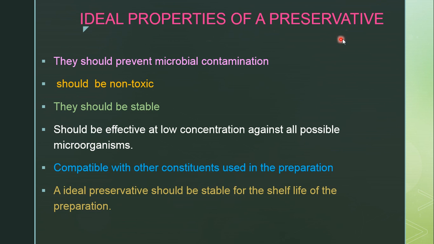Ideal properties of a preservative: they should prevent microbial contamination and they should be non-toxic in nature. They should be stable from the manufacture date till the expiry date. They should not lose their stability. They should be effective at low concentration against all possible microorganisms. So against any type of microorganism, even at a low concentration, they should be effective, be it a bacteria or a fungi or any other microorganism.